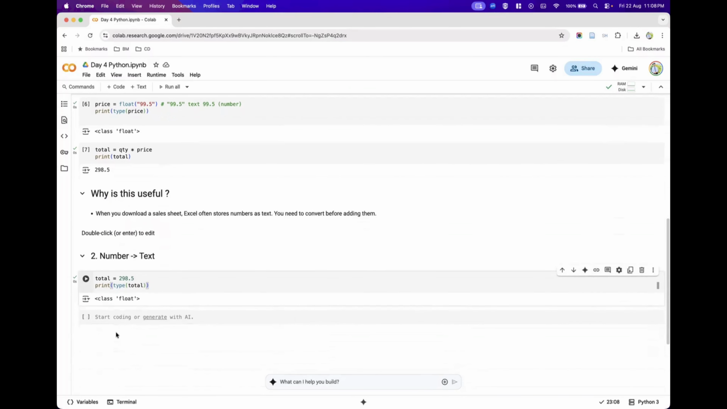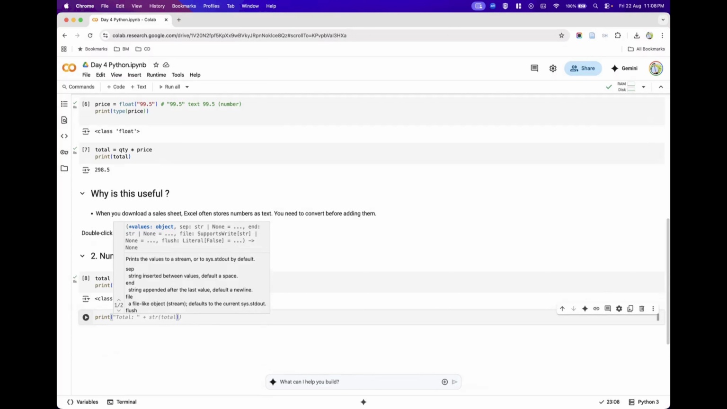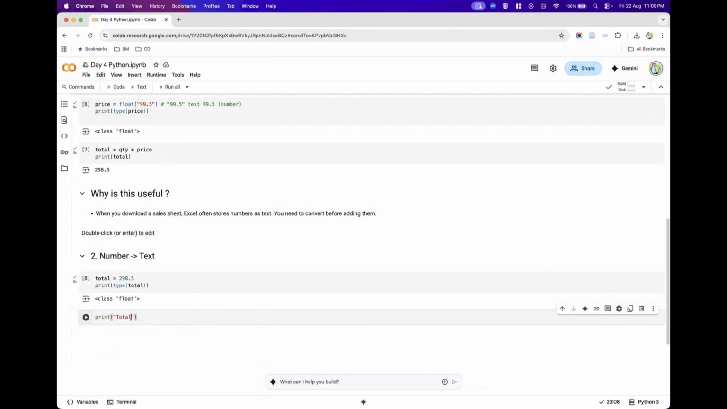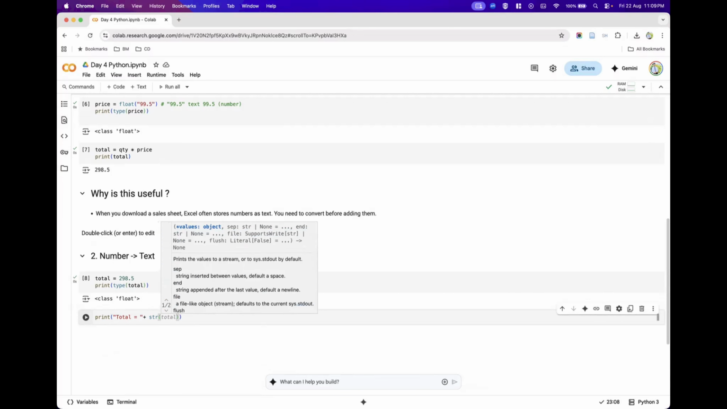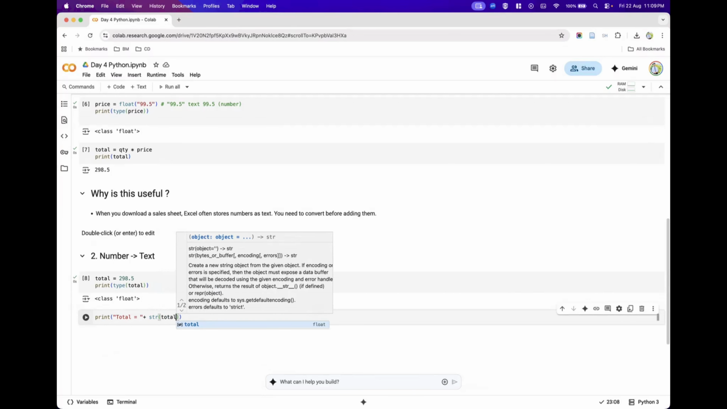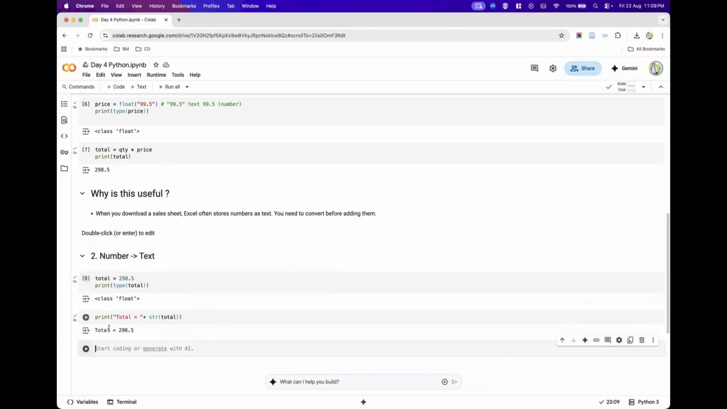Now, for our better understanding, sometimes we have to change the number into a text. Let me show you an example where I am using print total. When I'm printing the total, I want to use this string. I'm trying to convert the number we have, 298.5, into a string. This is one way. When I do that, the number data is getting converted into a string.